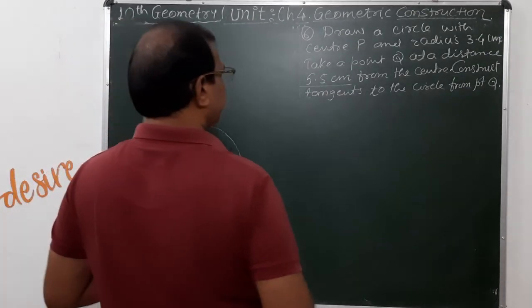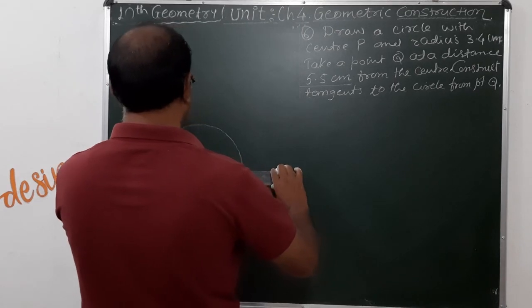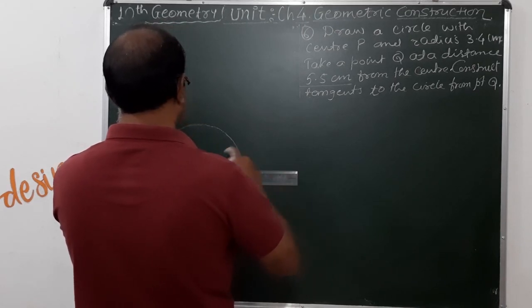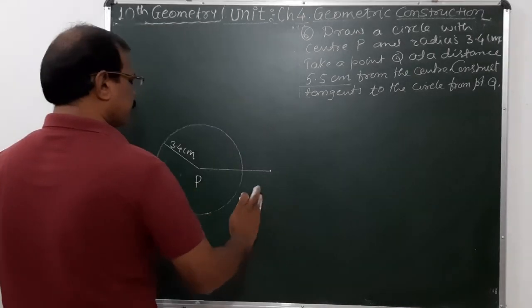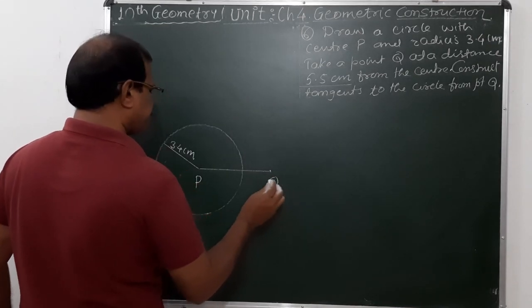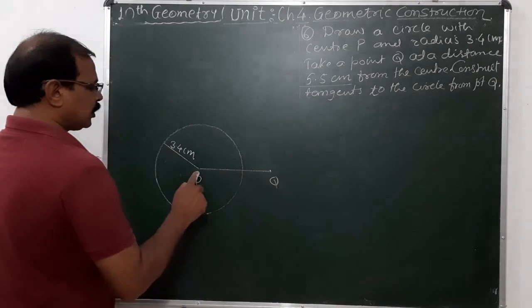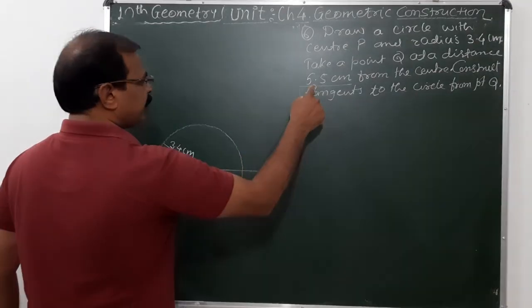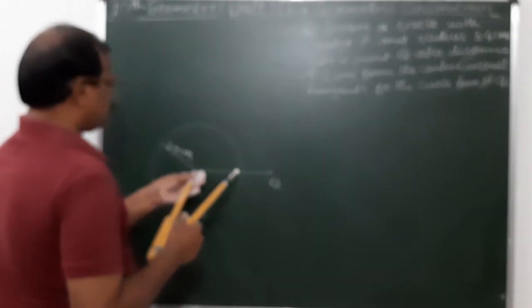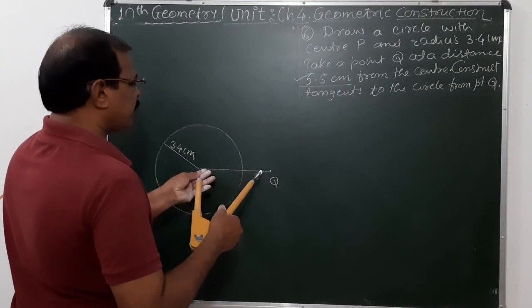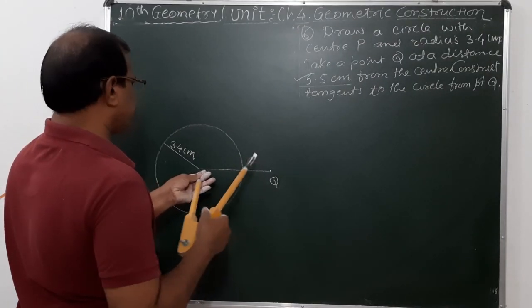So take a point Q which is outside the circle here. This is the point Q here. Okay. So this much distance PQ is equal to 5.5 centimeter here. Now what to do here? I just draw the perpendicular bisector of the segment PQ first here.